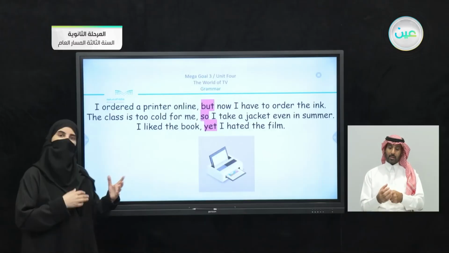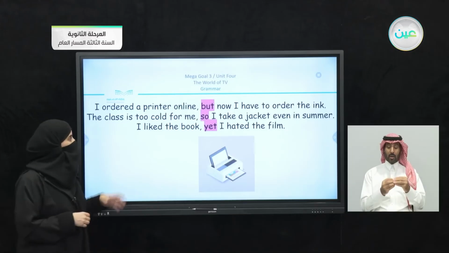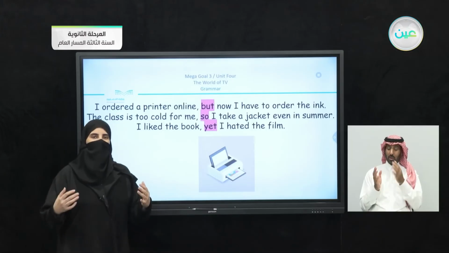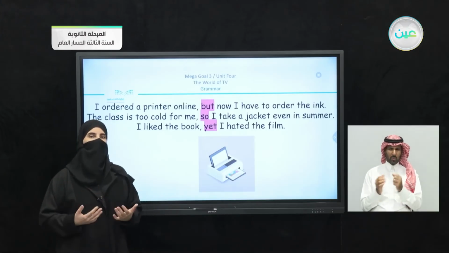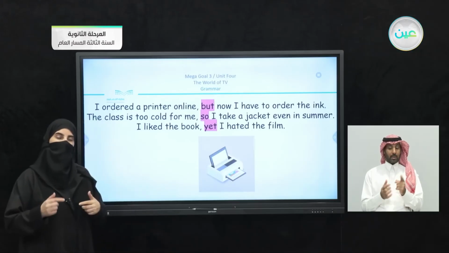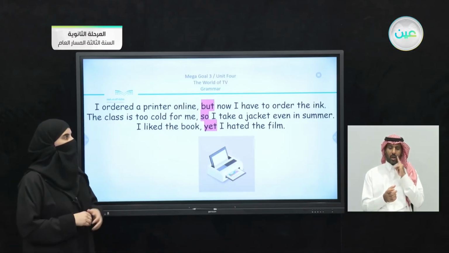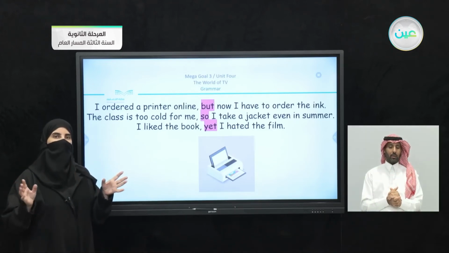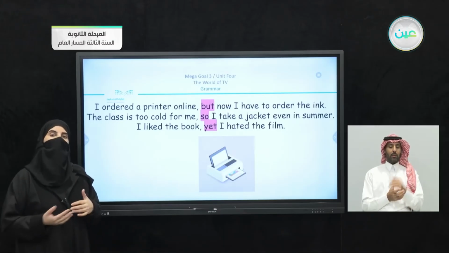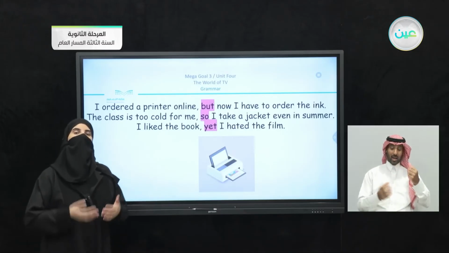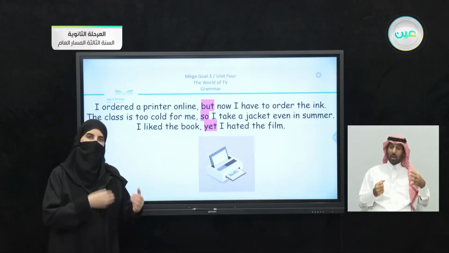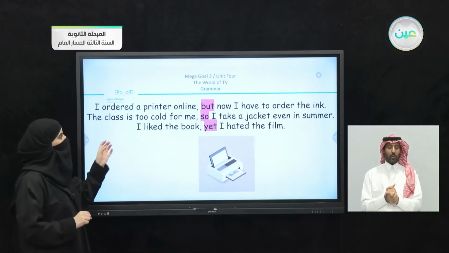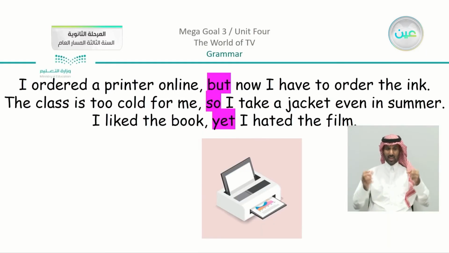The same applies in the second sentence. We have, "The class is too cold for me." So this is an independent clause. I can give you information here and tell you that the class is too cold for me. The second clause, or the second idea, is "I take a jacket even in summer." I join the two ideas, and you can see that they have different meanings by using the correct conjunction. So why do you take a jacket even in summer? Because the class is too cold for me. I can say this in another way using a conjunction: "The class is too cold for me, so I take a jacket even in summer."